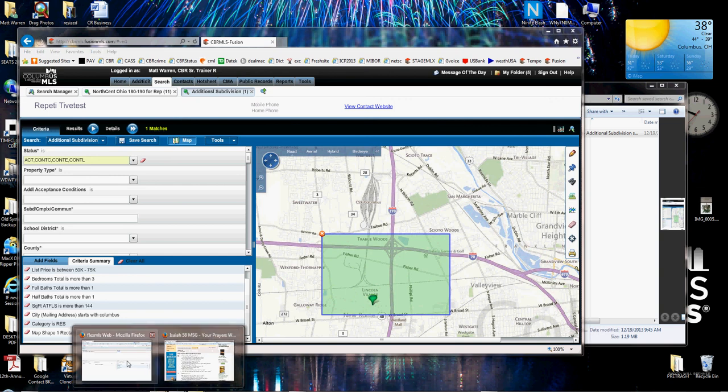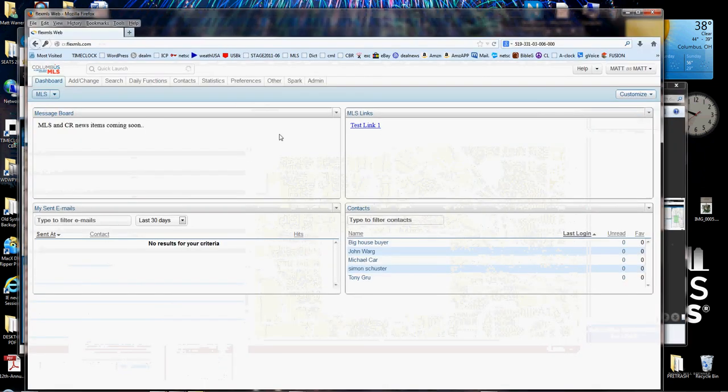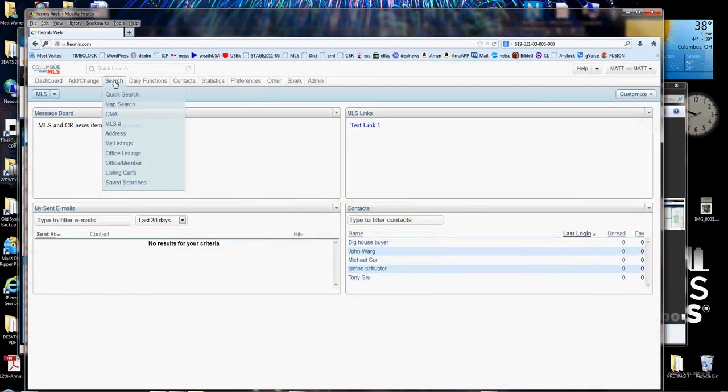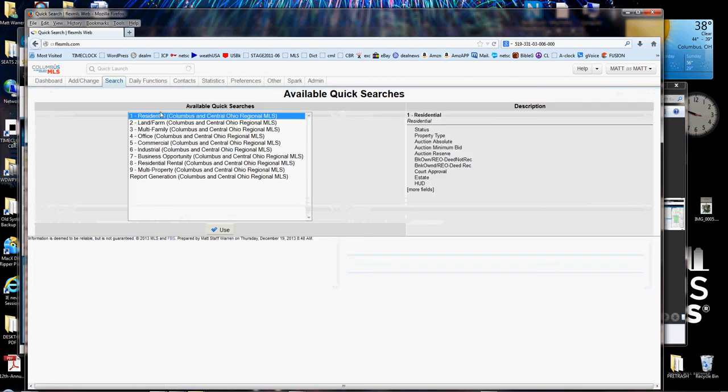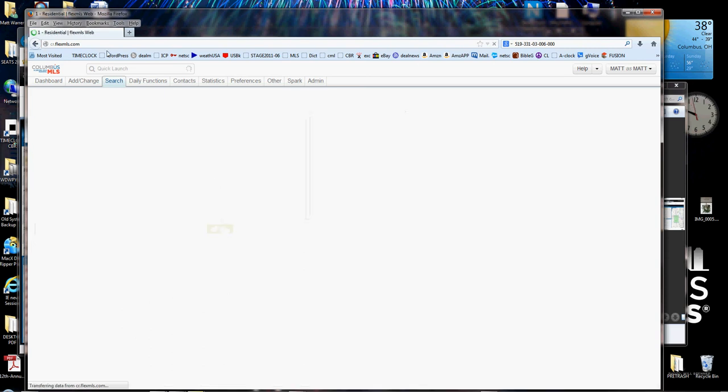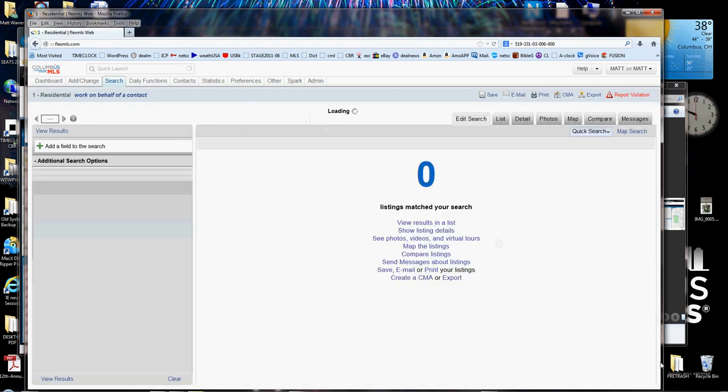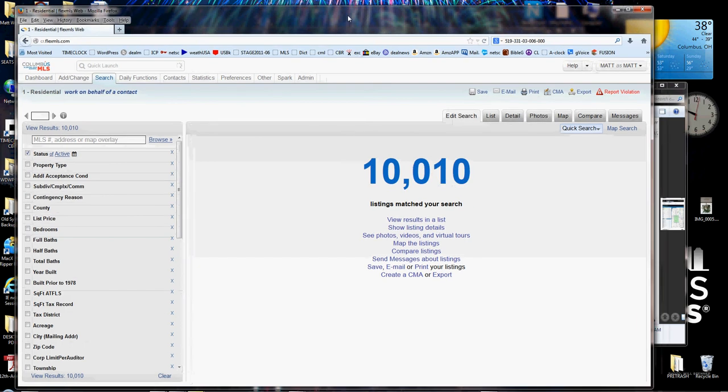I'm going to go into the new system, Flex, right now. And I'm going to go to search right up here. And I'm going to click on quick search. And this is assuming it's a residential search, so I'm going to go to residential right here. Land, farm, and multifamily all work exactly the same as they do in the MLS currently, so you'll just go to the appropriate search to recreate this. And now you're going to have to recreate that search over here in the new system. And I'm going to show you how to do that right now.